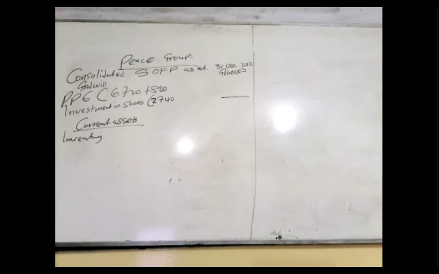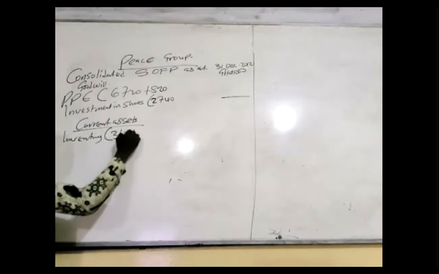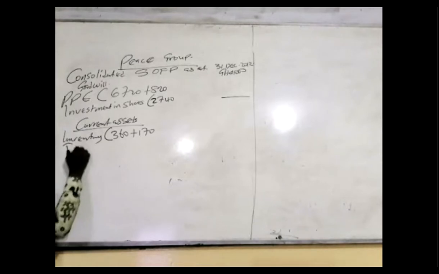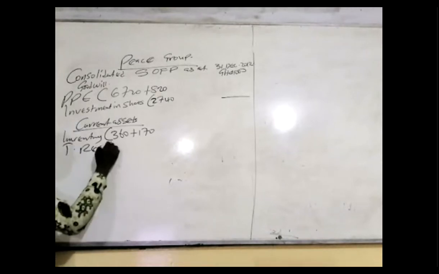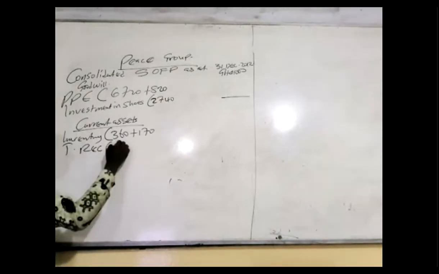So to continue, inventory will be that of 360 plus 170. We go to trade receivable. Trade receivable. We have this 370 plus 30, right?